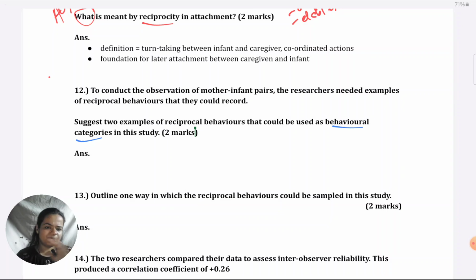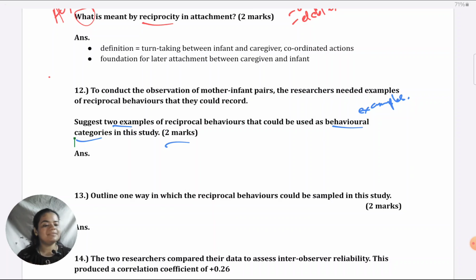So they don't want you to operationalize as of now. They want you to give examples of behaviors that could be seen by the researchers and marked on their checklist. That is what they want. 2 marks, 2 examples, meaning 1 mark per example. Like I told you, very easy to score if you could just come up with an accurate example. Just for that, you get 1 mark.